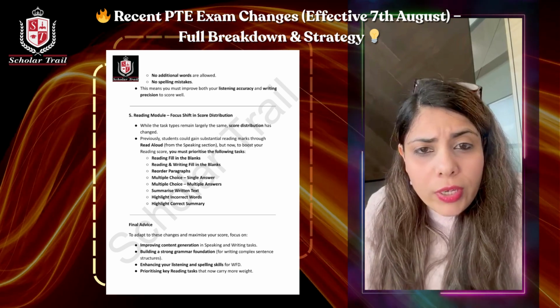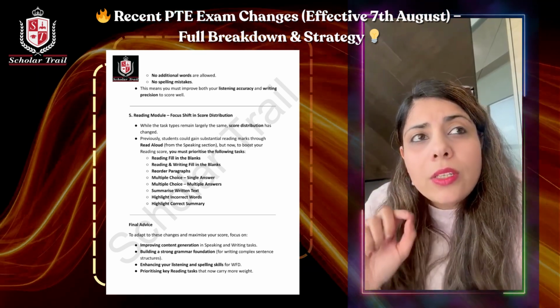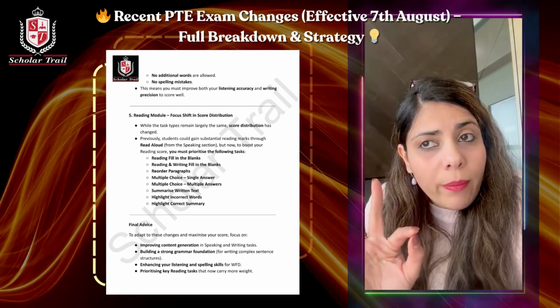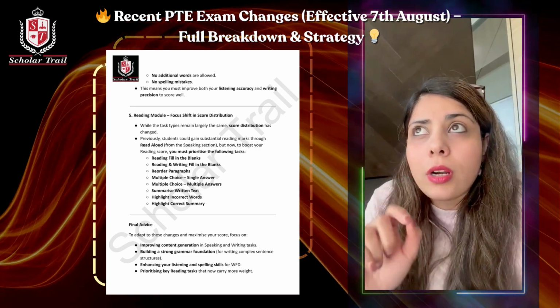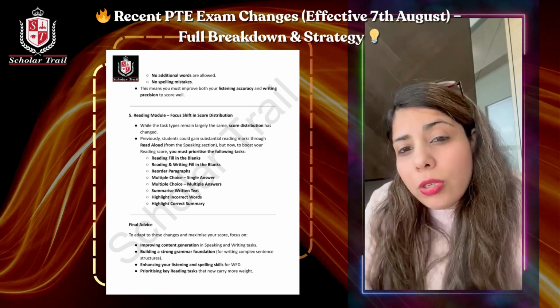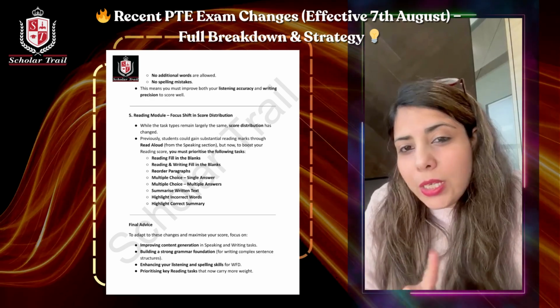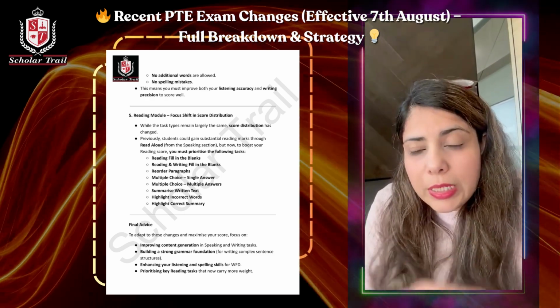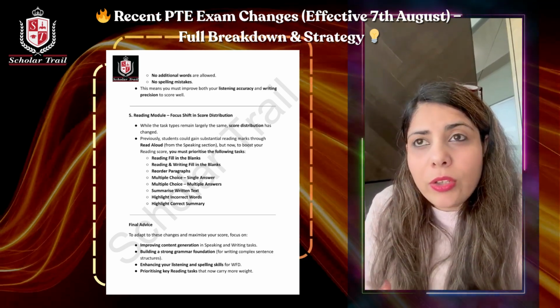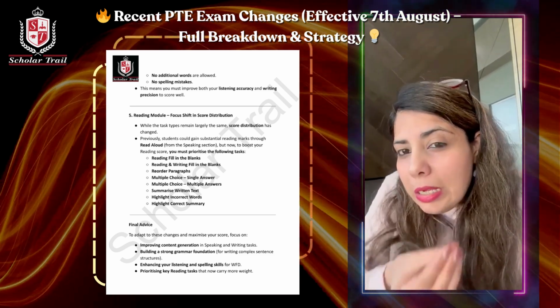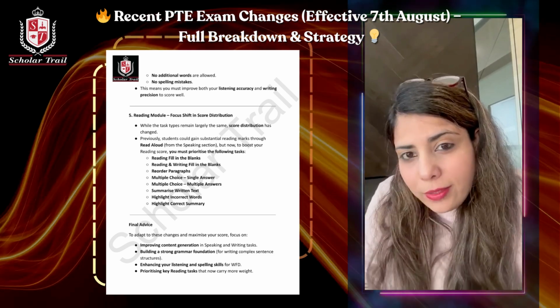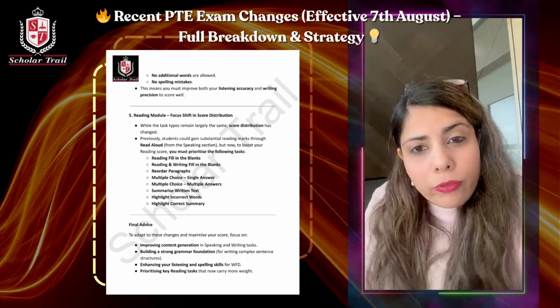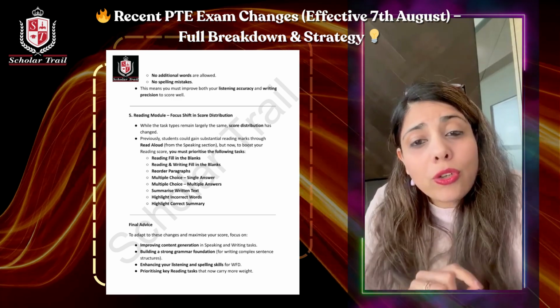All you need to know is, for Summarise Written Text, you need to have an understanding of complex and compound sentences, plus the knowledge of how to accurately write them. A lot of students, if you don't know how to write complex and compound sentences, will not be able to write a good Summarise Written Text. So this is the core of your Summarise Written Text, the knowledge of compound and complex sentences, and make sure you write them correctly.